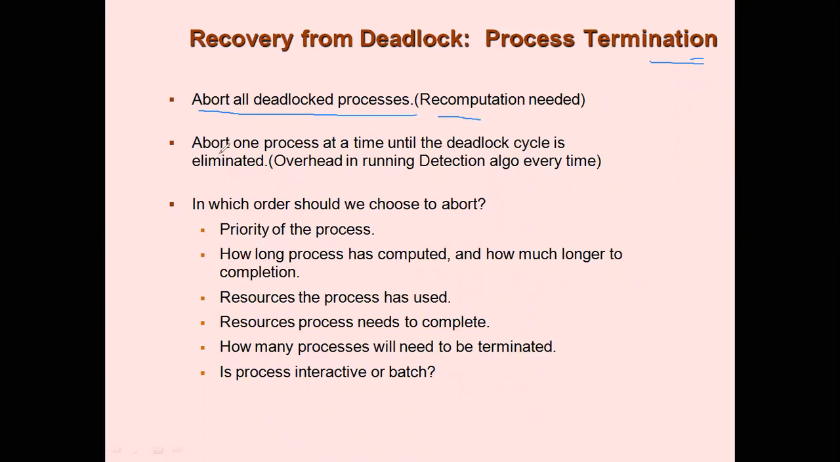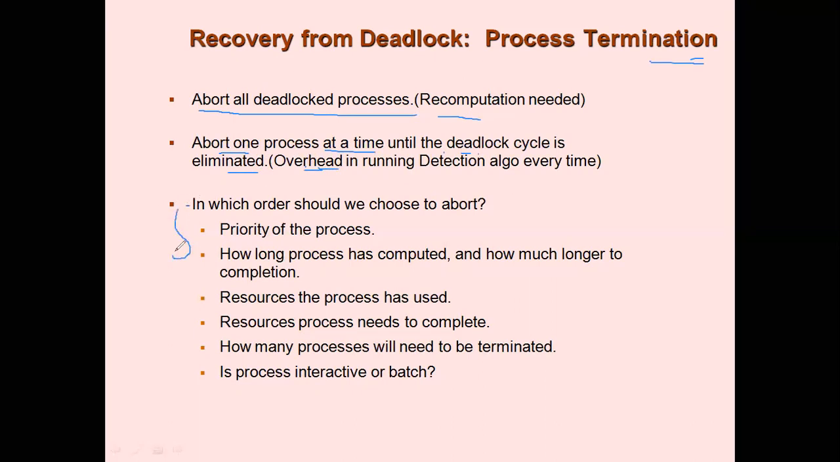And one way is to abort one process at a time. That is, you kill one process until the deadlock cycle is eliminated. Kill one process, check for cycle. Kill one process, check for the cycle. So stop until the cycle is eliminated. But then here you are applying the deadlock algorithm every now and then, right? So that is also an overhead. So you should find a suitable way.